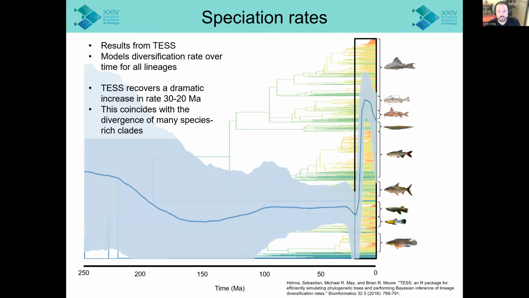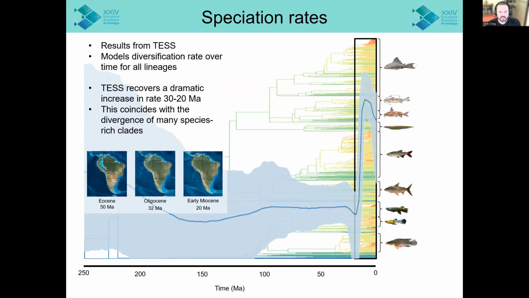And so over the top of this, I've overlaid the results from a model called TESS, which models the total diversity of all of the species in the tree through time. And what's immediately striking here is that at around 20 to 30 million years ago, there's a large increase in the diversification rate. And this also coincides with the crown ages of a lot of the most species-rich clades, which makes sense.